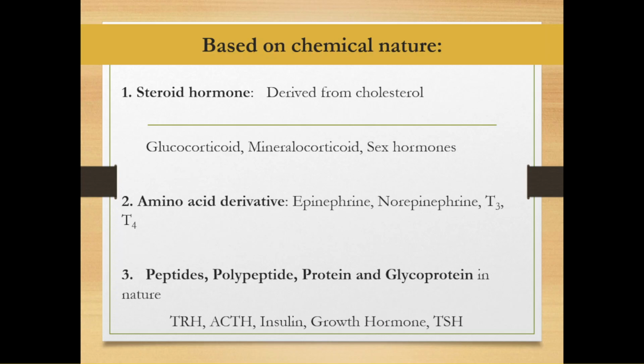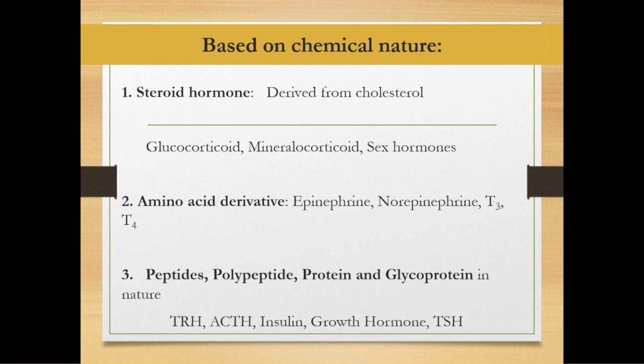Based on chemical nature, hormones are classified as steroid hormone, amino acid derivative, and I have put here peptide, polypeptide, protein, and glycoprotein in the same group. Coming to the steroid hormones, they are derived from cholesterol, or we can say they have a steroid nucleus in their structure. Examples: glucocorticoid, mineralocorticoid, sex hormones such as testosterone, estrogen, all are made up of cholesterol.